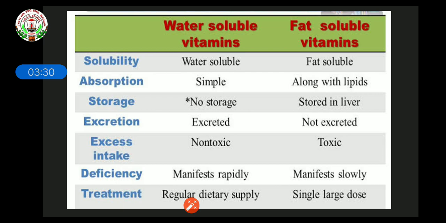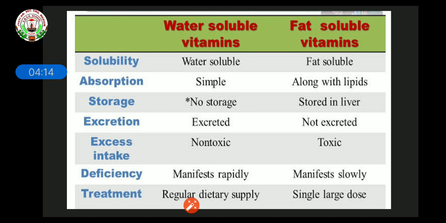As we talk about storage, water soluble vitamins are not stored in our body. In fact, they are excreted in the form of urine. But fat soluble vitamins A, D, E and K are stored in the liver with the help of lipids or fats. As I said, carbohydrates and fats are stored in our body, so these vitamins are also stored in our liver. When we talk about excretion, water soluble vitamins are excreted in urine as they flow with the help of water, and fat soluble vitamins do not excrete from our body. In fact, they are stored in the liver cells.